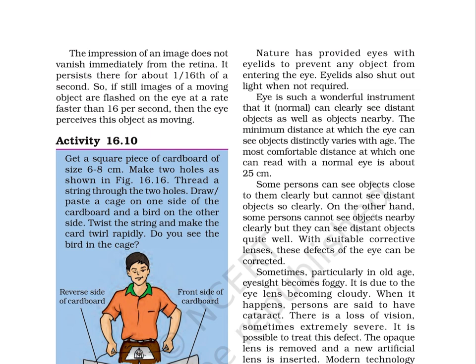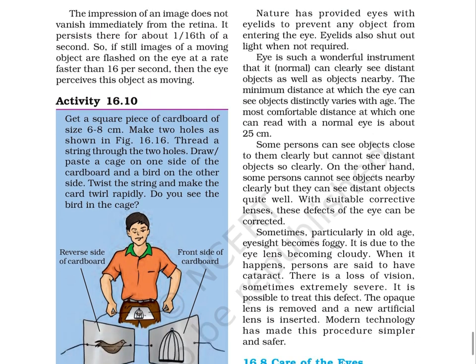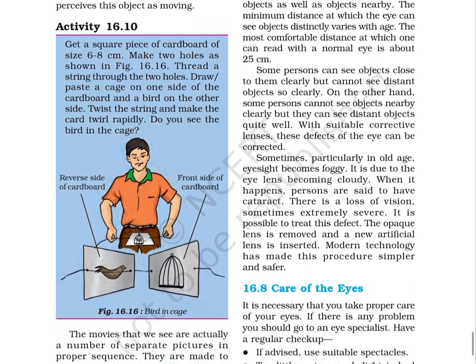Activity 16.10. Get a square piece of cardboard of size 6 to 8 centimeter. Make two holes as shown in figure 16.16. Thread a string through the two holes.